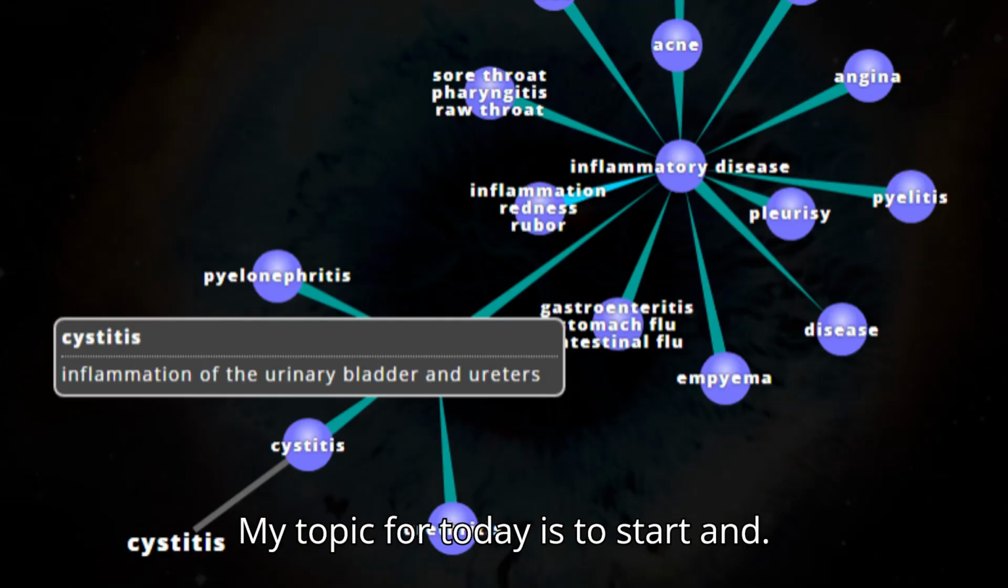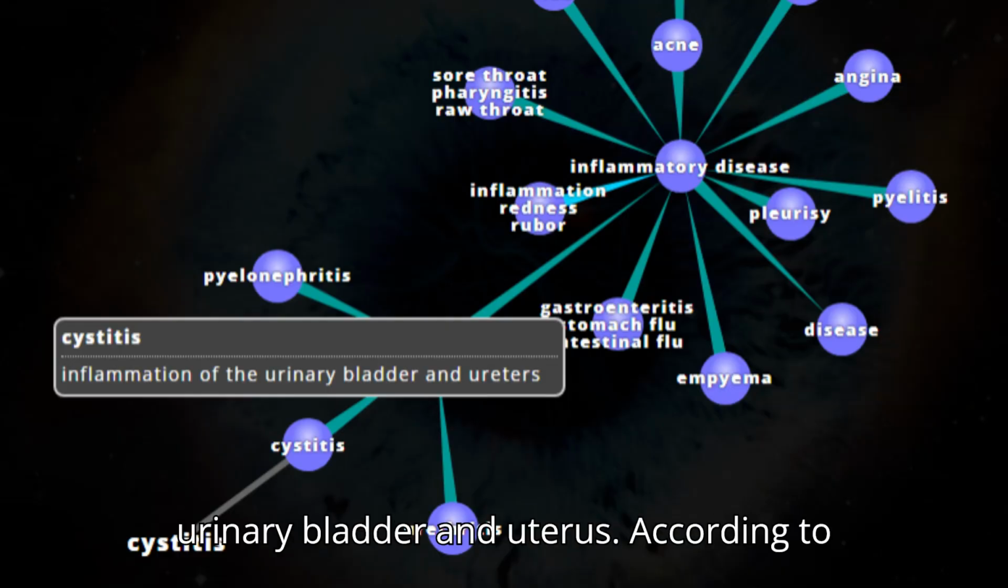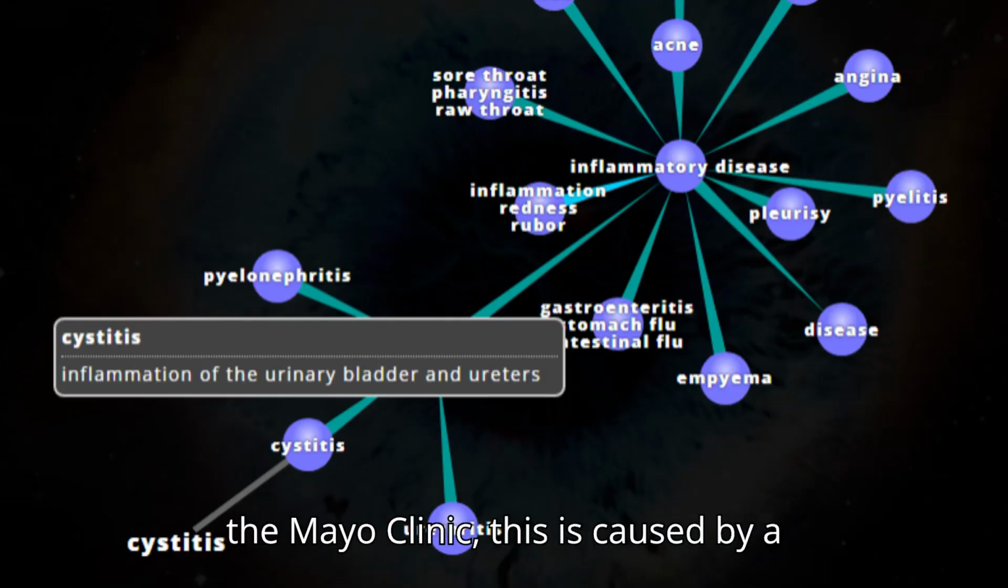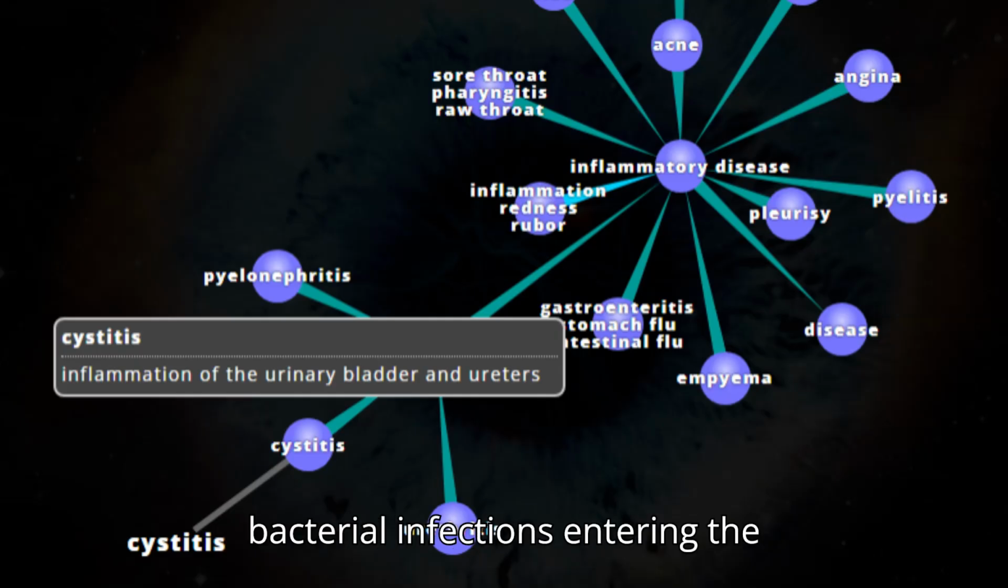My topic for today is cystitis. Cystitis is the inflammation of the urinary bladder and uterus. According to the Mayo Clinic, this is caused by bacterial infections entering the urethra.